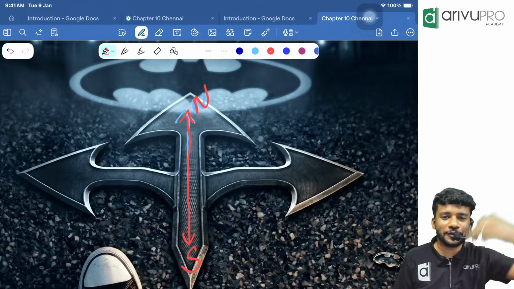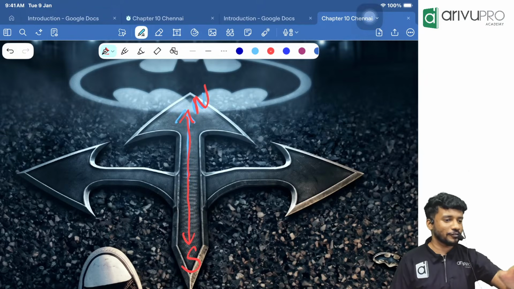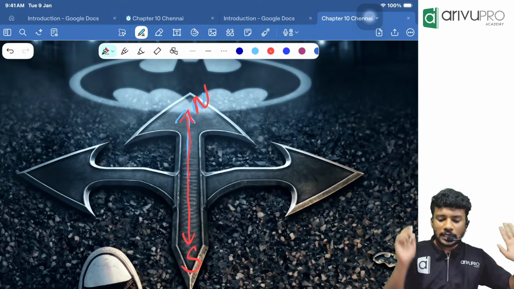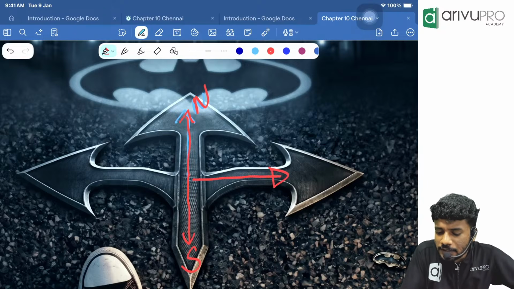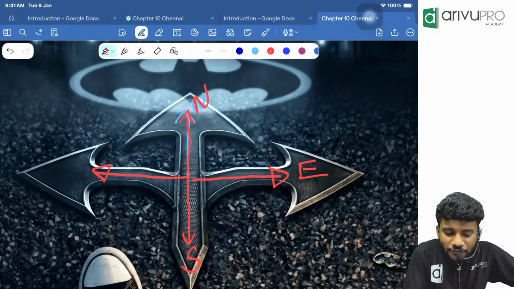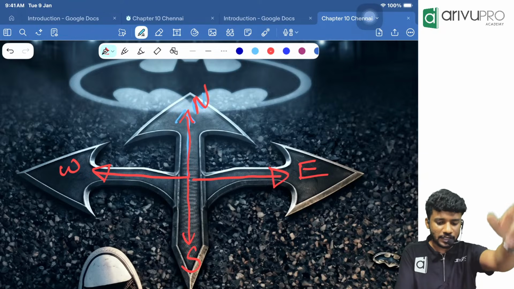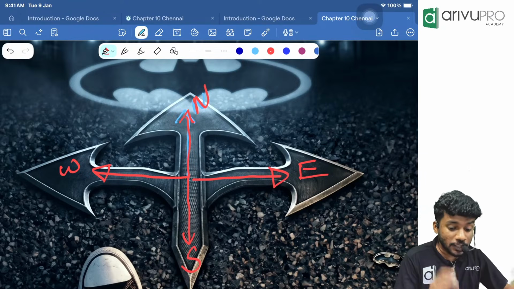So the opposite of north is always south. Keep it in your mind: the direction in front of you is always north, and behind you is south. Then the direction on the right side of you is considered east, and the direction on the left side of you is west. So north is in front, south is behind, east is to our right, and west is to our left.